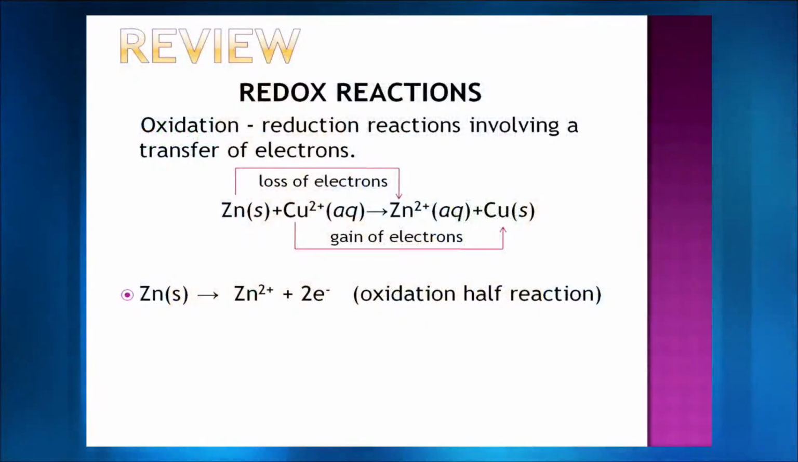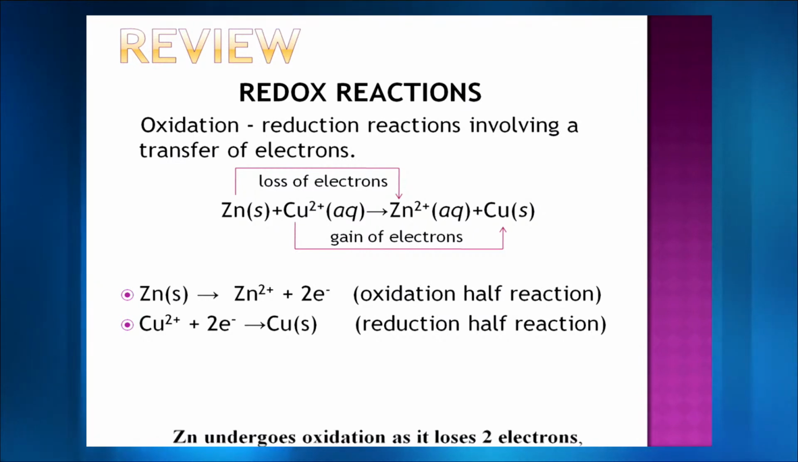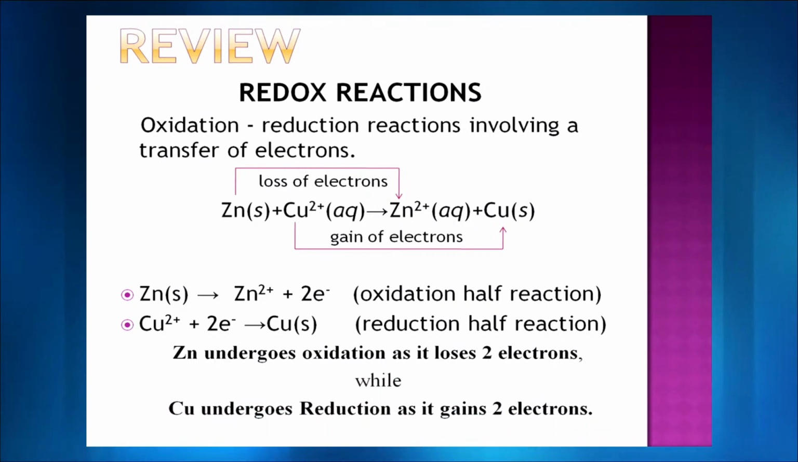Then we have zinc undergoing reaction to zinc 2+ plus 2 electrons. Since now we have divided the equation, it is known as a half reaction. So zinc giving me zinc 2+ plus 2 electrons is the oxidation half reaction, and copper 2+ plus 2 electrons giving me copper is the reduction half reaction. In other words, you may also say that zinc undergoes oxidation as it loses 2 electrons, while copper undergoes reduction as it gains 2 electrons.